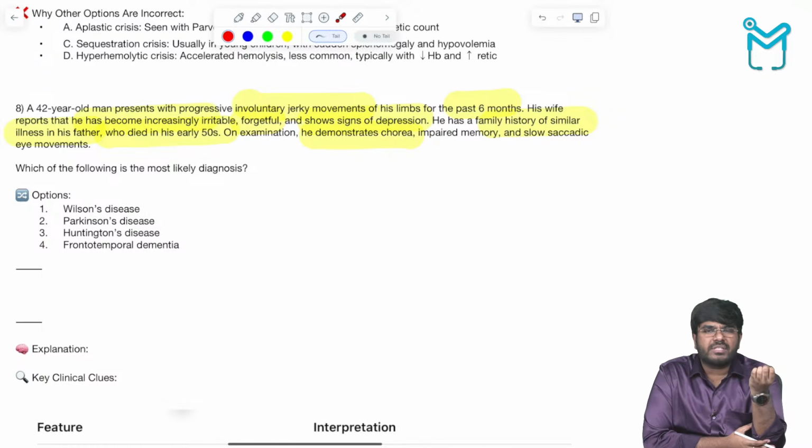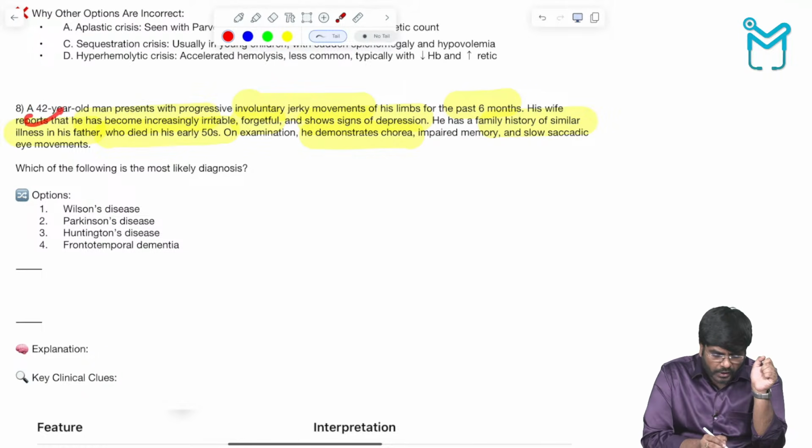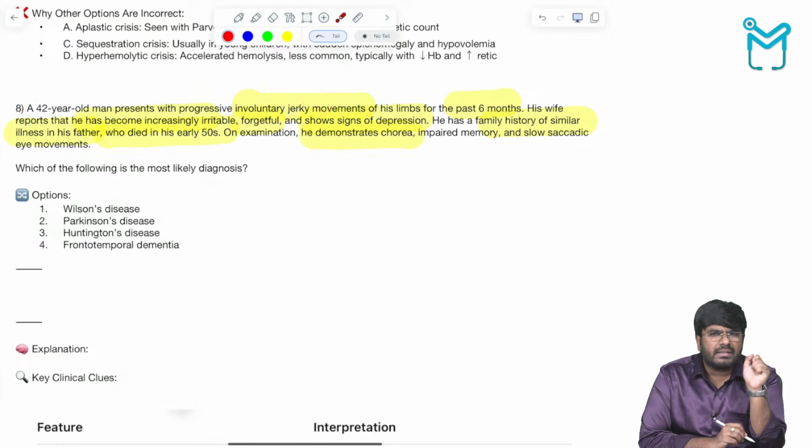In Huntington disease, there are CAG repeats. Okay, it is a trinucleotide repeat disease. The CAG trinucleotides are getting repeated again and again in the genome. So that is going to be responsible for the involuntary movements in this condition. Okay, definitely it's not Sydenham's chorea, because here the person's age is 42 years. Sydenham's chorea is seen in rheumatic heart disease where the child is somewhere around 10 to 15 years of age. Here the person is 42 years old, and by 42 years he is manifesting these symptoms.